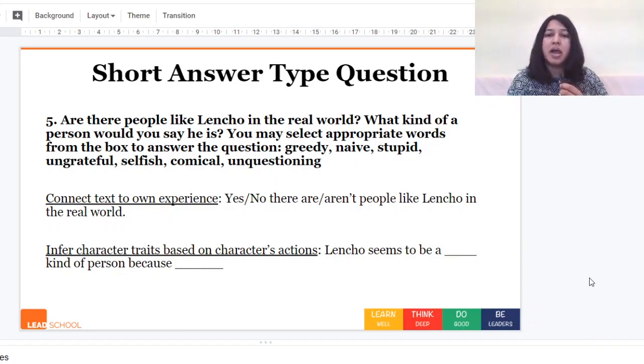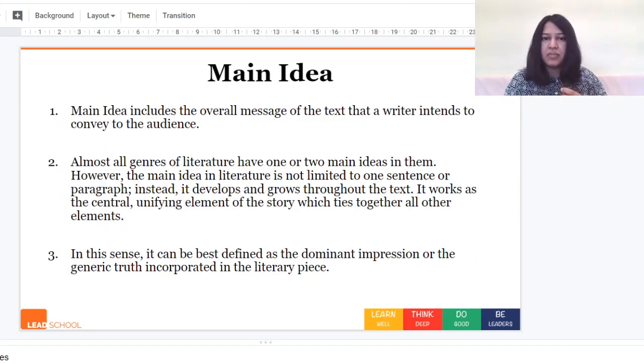Okay, so now what we'll move on to is the next LI, which is finding the main idea. Today we'll learn a bit about how we can find what the main idea of a text is. So let's look at what main idea means. Main idea includes the overall message of the text that a writer intends to convey to the audience. Almost all genres of literature have one or two main ideas in them. However, the main idea in literature is not limited to one sentence or any one paragraph. Like in the story or in the text, it develops and grows throughout the text.